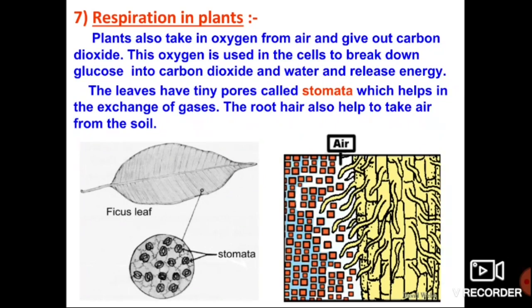So dear children, one thing you should remember: in the absence of photosynthesis, plants absorb oxygen and release carbon dioxide. But when photosynthesis is continuously going on, the plants absorb carbon dioxide and release oxygen gas.